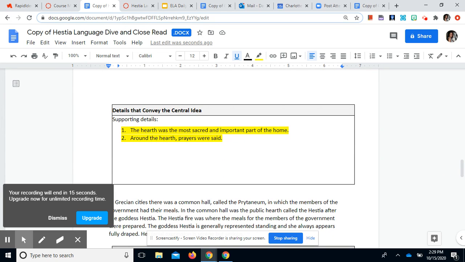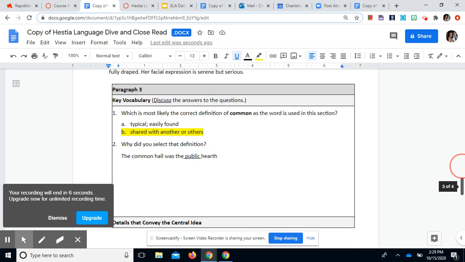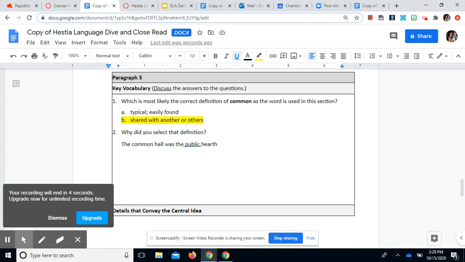We then had some supporting details for the central idea. The hearth was the most sacred and important part of the home. Around the hearth, prayers were said. Third paragraph, we said that common means shared with another or others.